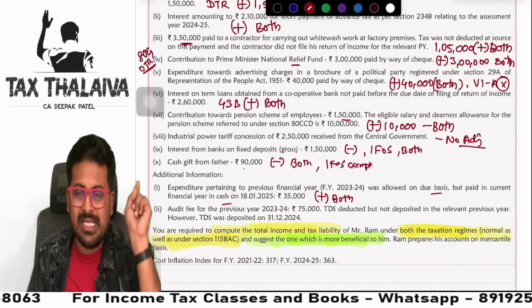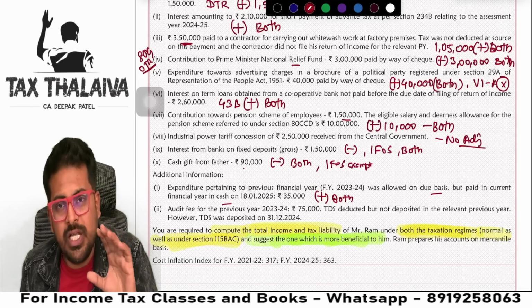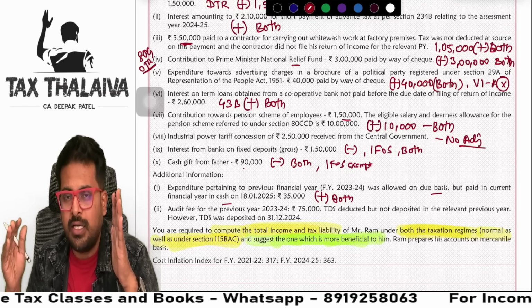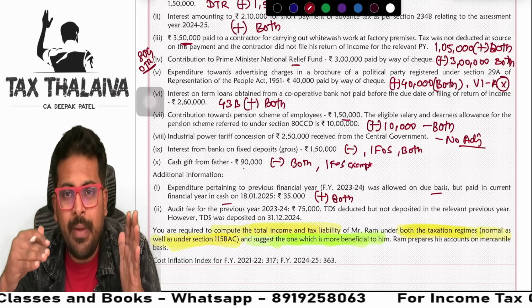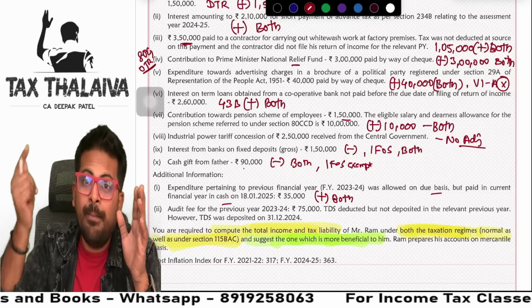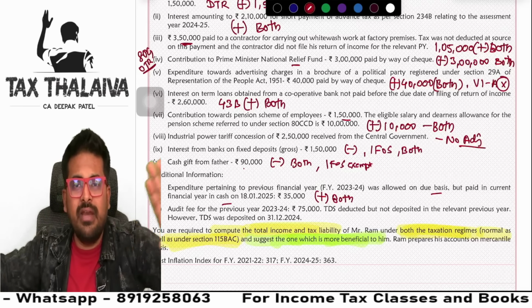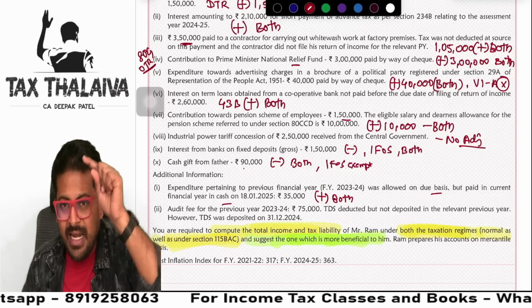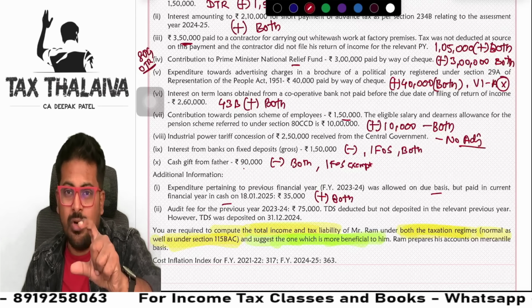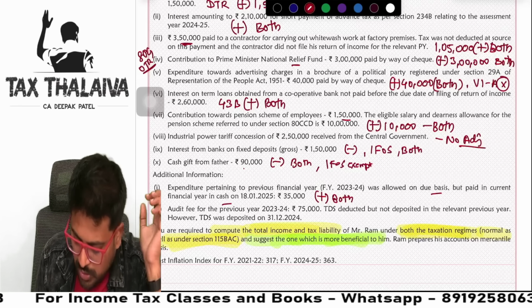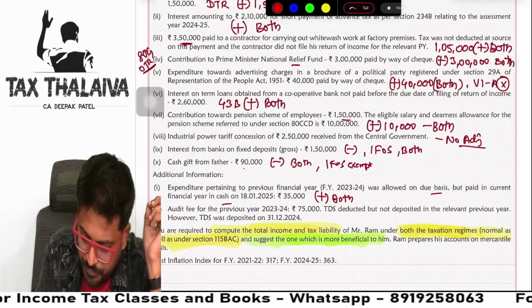Getting the logic? Last year you claimed the expenditure on due basis. So this year when you made payment, you made payment in cash. If you had made payment in banking channels, then I would not have given any adjustment. Since you made it in cash, this has to be disallowed. So disallowance means add.